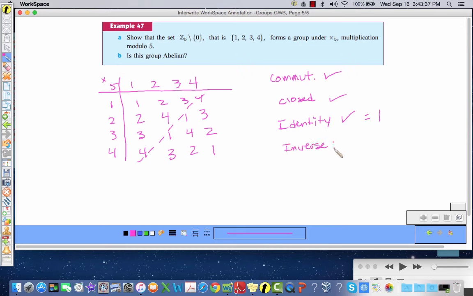Right? Does it have an inverse? So now we're getting to the dicey proposition. So I'm going to circle all the ones where the operation yields an identity. So 1 mod 5 1 results in a 1. 2 with the operation of 3 gives me a 1. 3, 2 is a 1, so we went 2, 3, and 3, 2. And then 4, 4 is a self-inverse. So yes, every element has its own unique inverse.